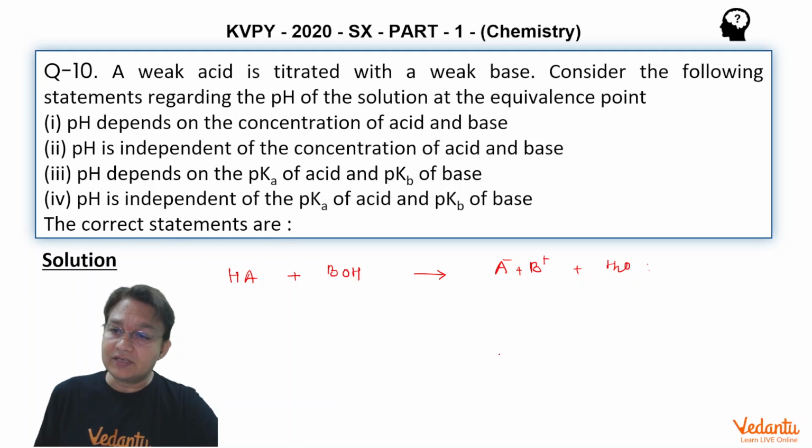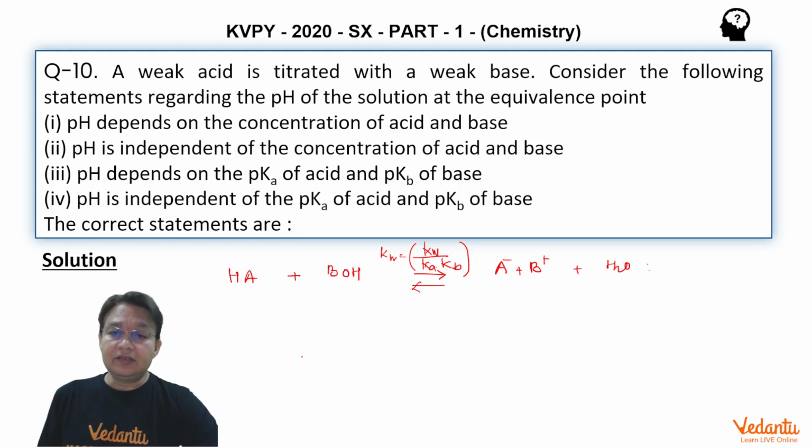And the equilibrium constant of this can easily be arrived at as Kw upon Ka into Kb, which is also called the hydrolysis constant.